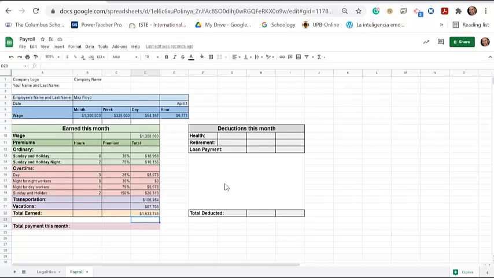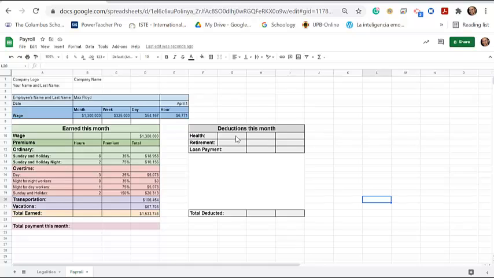However, remember that the worker also has to pay for something. It has to pay some percentage for health, for retirement, and in some cases, this is very normal, you also need to pay a loan, right? That maybe you lent money to your employee, and then he's paying you monthly for this money. So we need to finish this right here as well. Okay, so now let's find out how much money this employee has to pay.